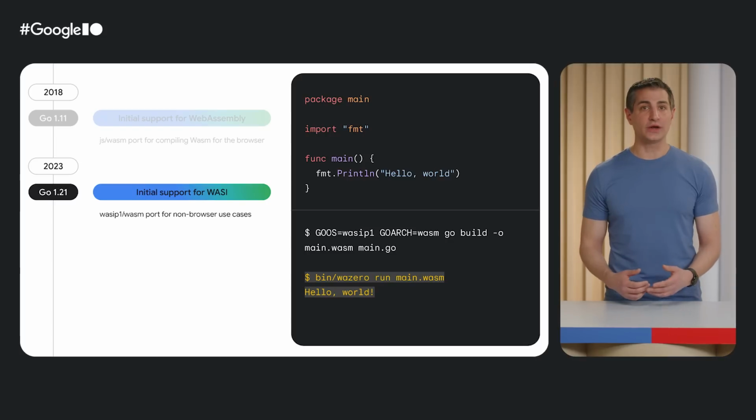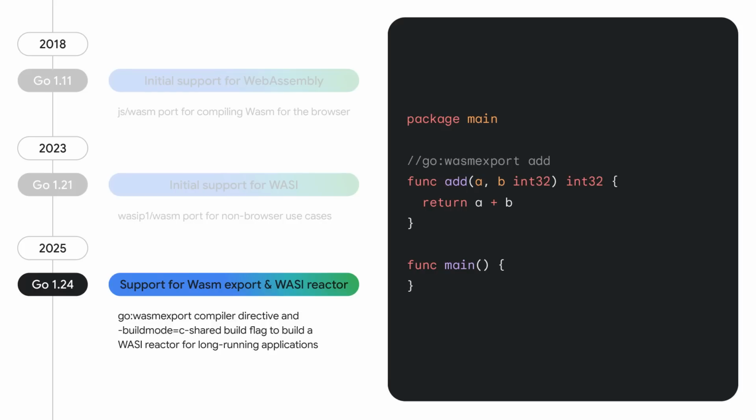Starting in Go 1.21, Go developers could build a WASM module as an executable, start it in a WASM runtime, and run it to completion. And that brings us to today. In Go 1.24, we expanded Go's WASM capabilities in two big ways. First, Go 1.24 enables you to export Go functions to the WASM host with the go:wasmexport compiler directive.